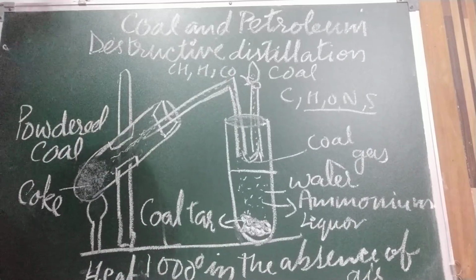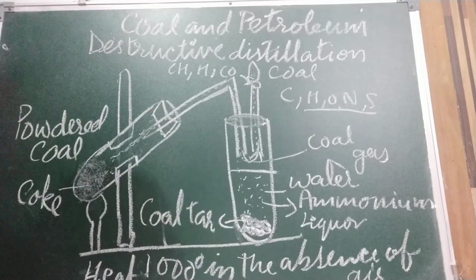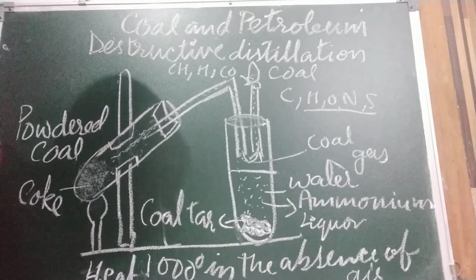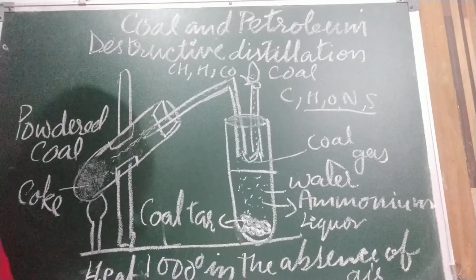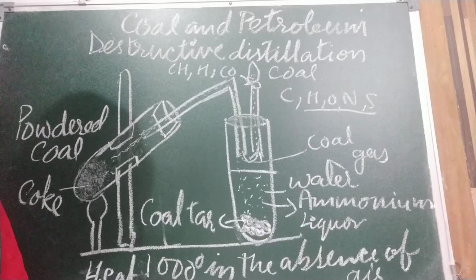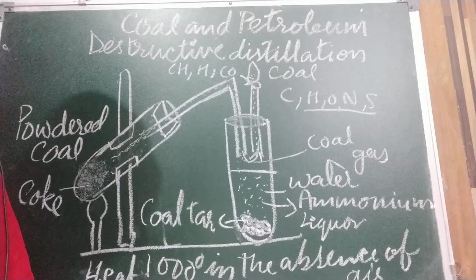Now next is coal tar, which you are seeing here. Coal tar is a thick, viscous liquid mainly used for road construction. You must have seen during road construction, they use black liquid. That is coal tar. It contains several carbon compounds and is used for making explosives, synthetic fibers, perfumes, naphthalene balls, dyes, paints, etc.